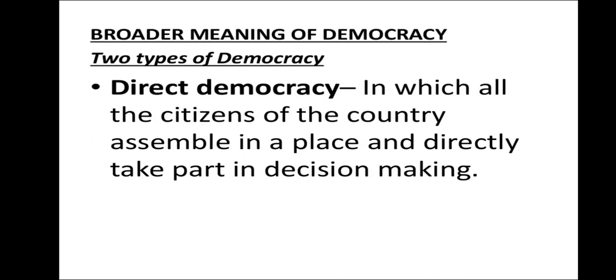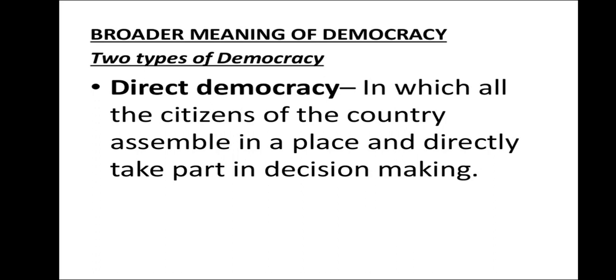Okay, now we will be discussing the broader meaning of democracy. Nowadays democracy has two forms. One is direct democracy, another is representative democracy. Direct democracy means when all the citizens of the country assemble in a place and directly take part in decision making. Nowadays it's not possible because, first of all, the countries are not that small. The populations of countries are huge. If we talk about India, it's 140 crores. So everybody cannot sit in parliament and take decisions.